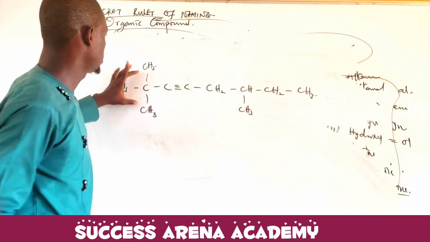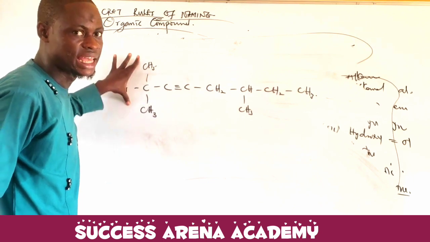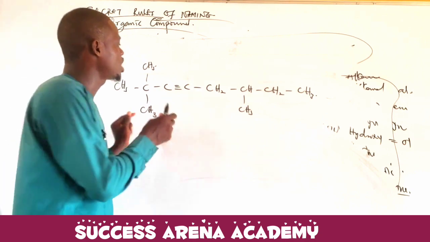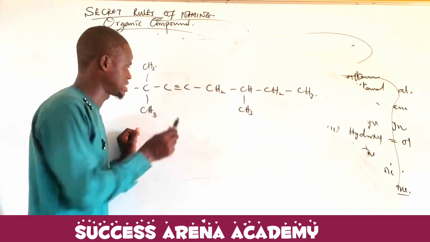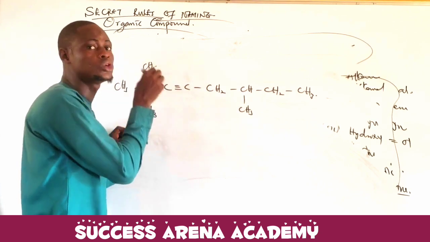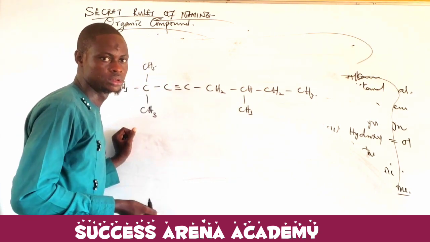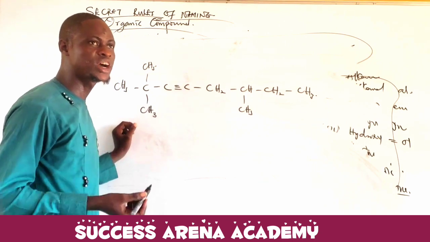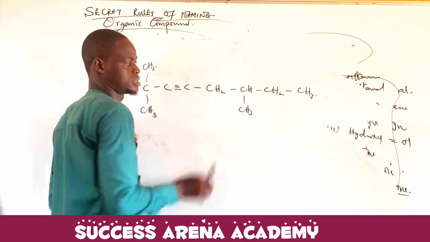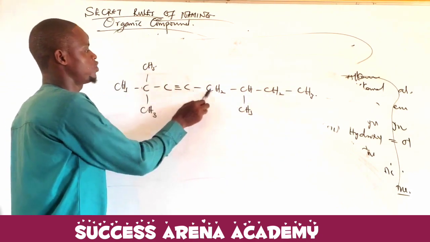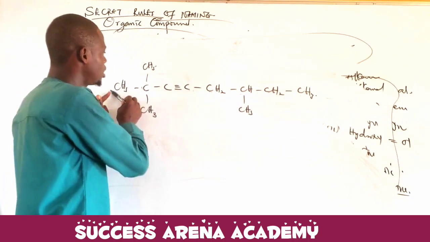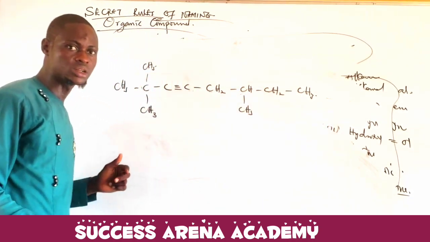Forget about this one that is here. The first thing I need to know is that what? The functional group, is there a functional group there? Yes, a triple bond. And this functional group will be used to determine the name of the compound. Altogether, now let's identify the longest chain carbon. If I count like this 1, 2, 3, 4, 5, 6, 7, 8. If I count like this 1, 2, 3, 4, 5, 6, 7, 8. Like this also 8. Altogether, so I will take the longest chain as what? Longest chain of the compound, which is 8.